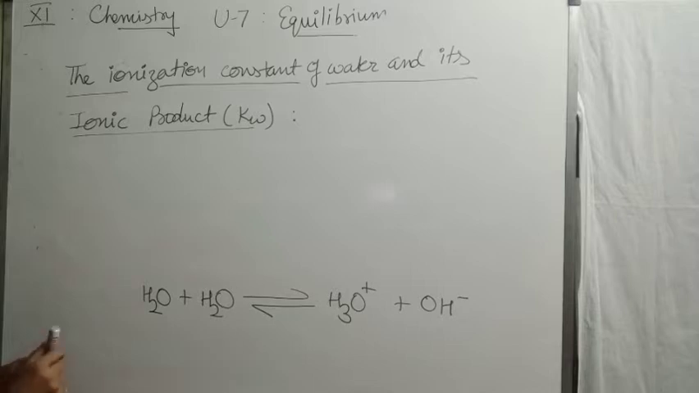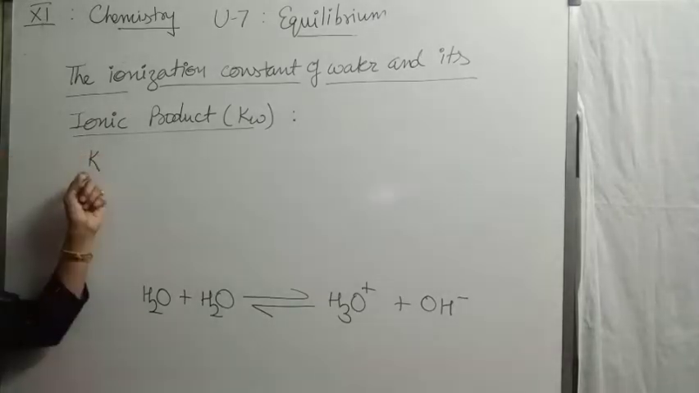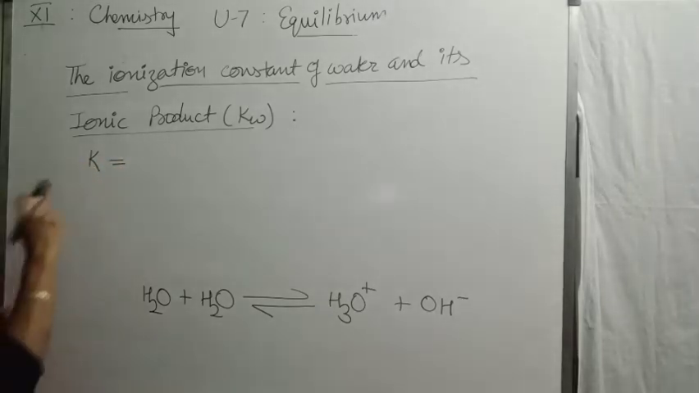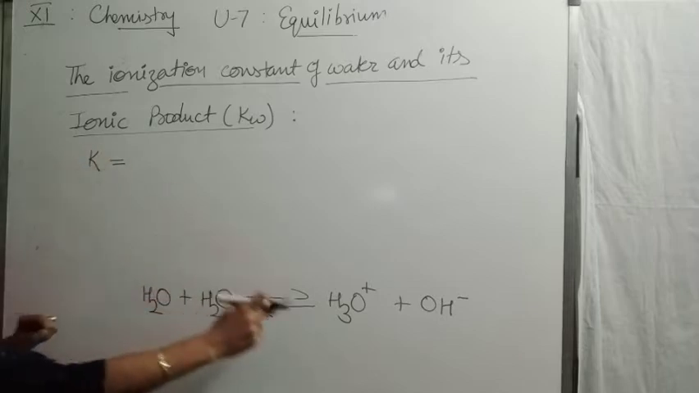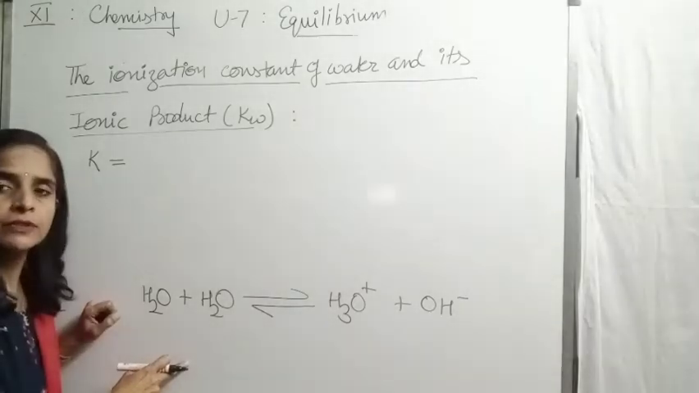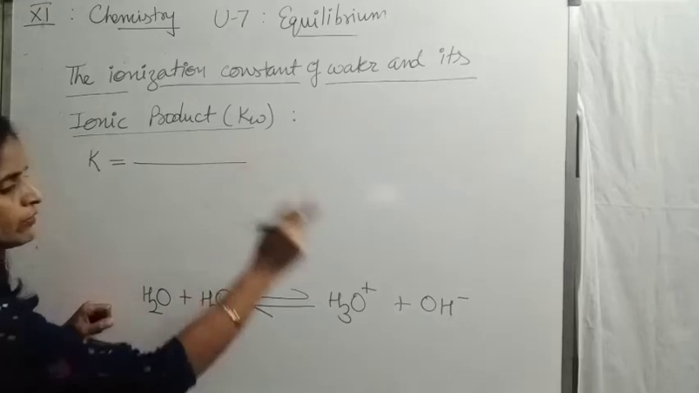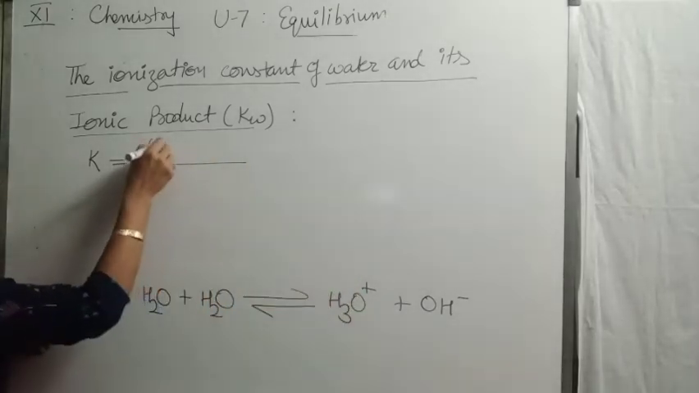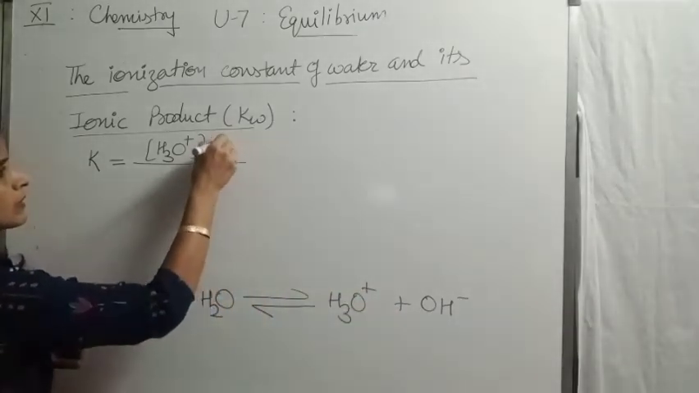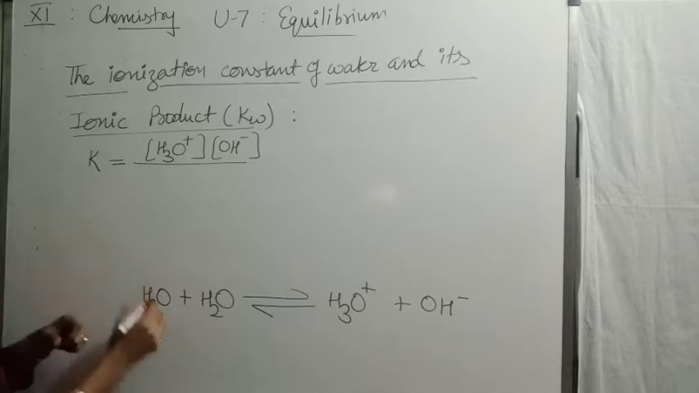Now for this reaction, when we write the formula for ionization constant K, as we discussed in the equilibrium part, the law of chemical equilibrium, ionization constant K will be equal to the product of molar concentration of products to that of product of molar concentration of reactants. This is the ratio of molar concentration of products. In products we have hydronium ion into hydroxyl ion, divided by molar concentration of reactants, pure liquid,